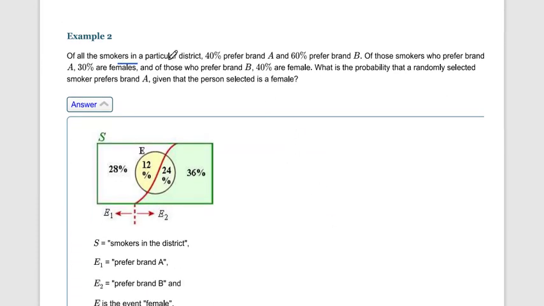Of all the smokers in a particular district, 40% prefer brand A and 60% prefer brand B. Of those smokers who prefer brand A, 30% are female, and of those who prefer brand B, 40% are female.